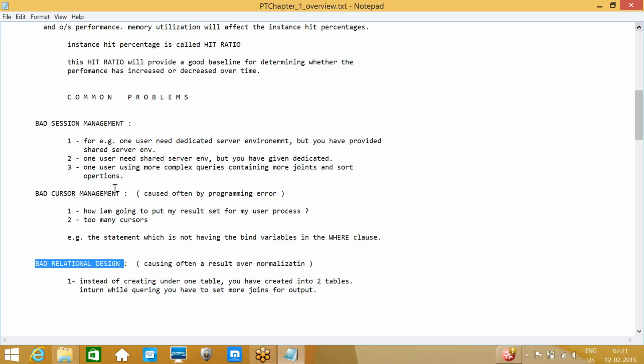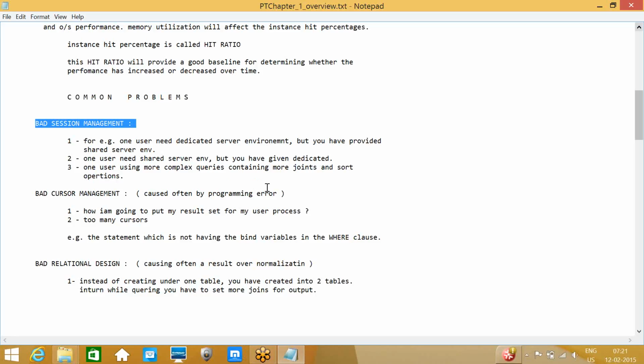Bad session management is nothing but this: suppose one person needs a dedicated server environment, but you are providing a shared server environment. That is one of the issues. If he needs a shared server and you are providing dedicated, that is also an issue.